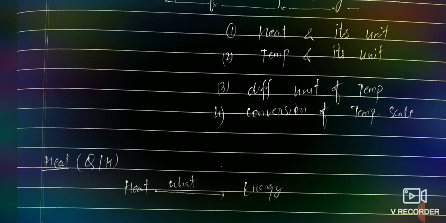Because friends, at least one question is asked based on dependency. In competitive exams, this is my personal experience. I have given competitive exams three to four times, and I observed that at least one or two questions are asked based on dependency. I have also noticed that one question is asked on the effective factor.